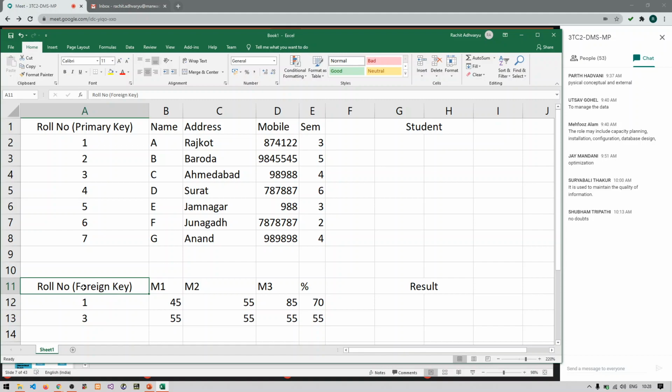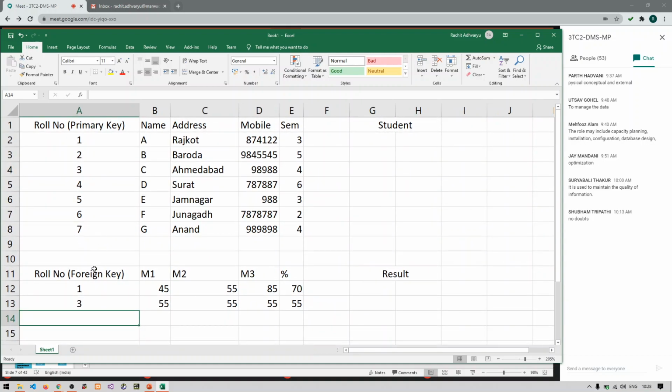So what does this mean? Each and every value of this column, that is foreign key column, refers to the values of this particular column, that is primary key. It is referring. Referring means if you are trying to enter any record of this, let us assume that you are trying to enter the record of roll number 8 here.